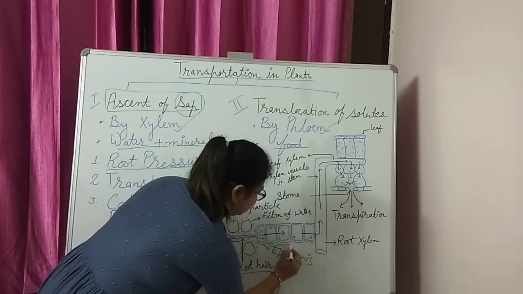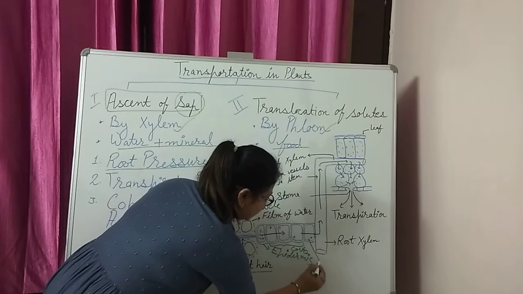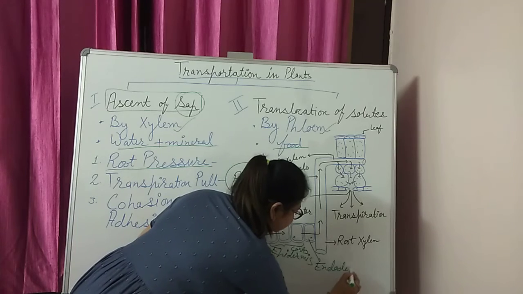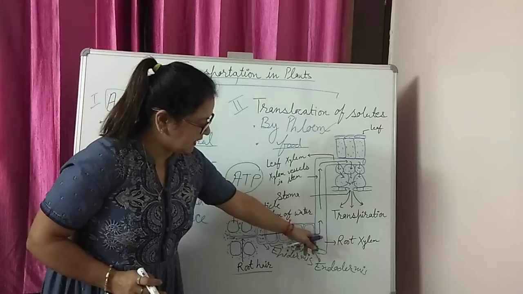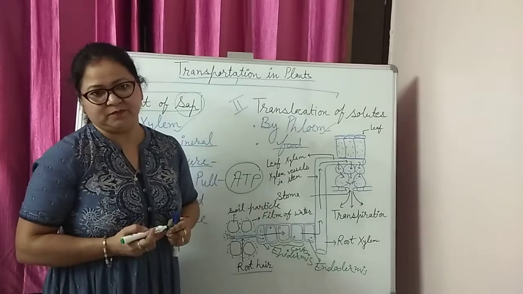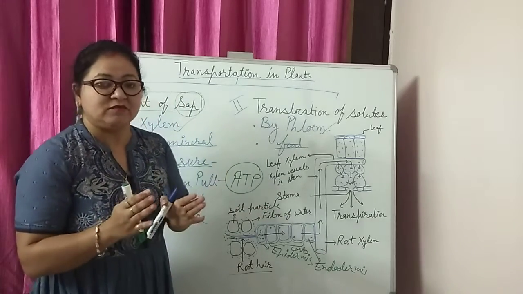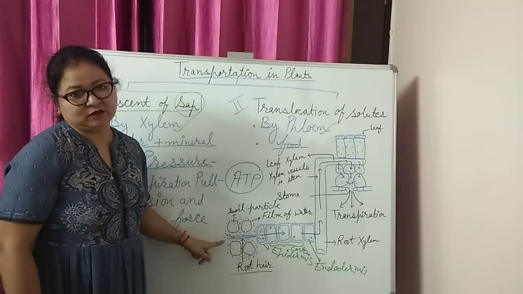The next layer of the root is the cortex, and the last layer is the endodermis. And then water will enter into the root cell. This is called cell to cell osmosis. It will occur only when the water is available in the soil.